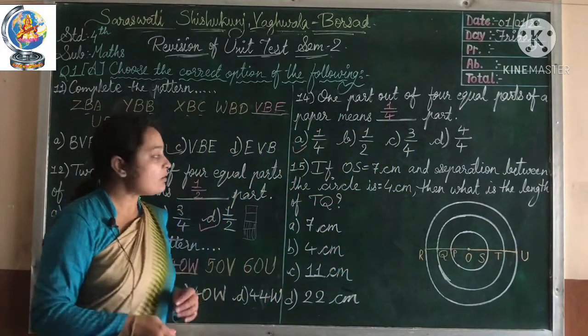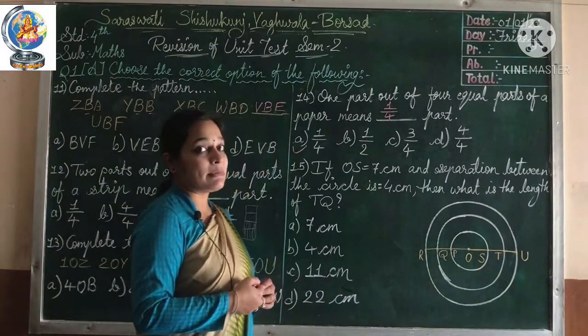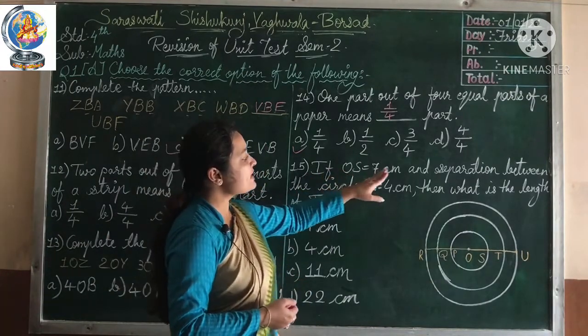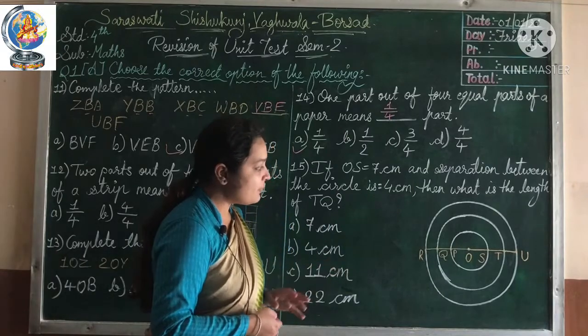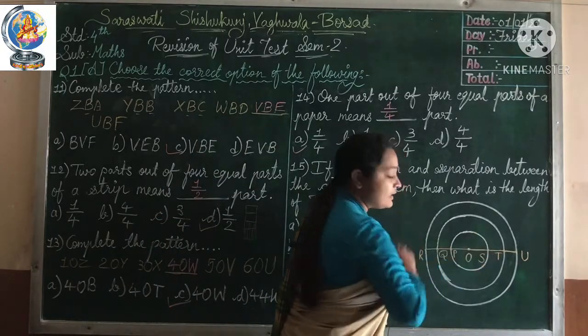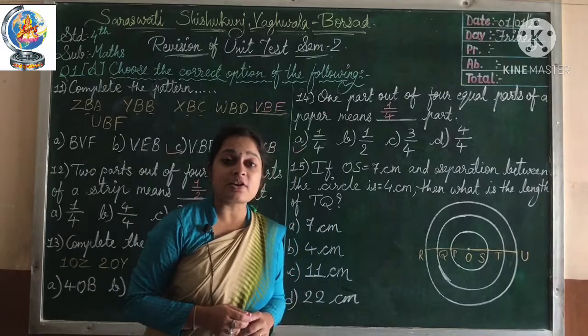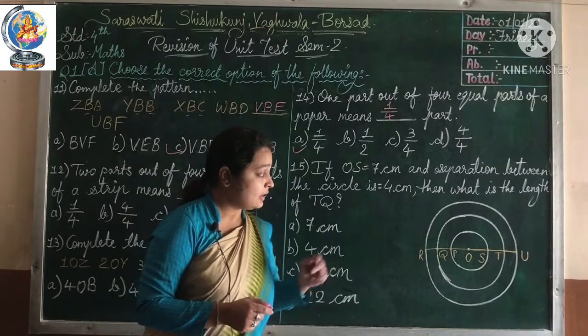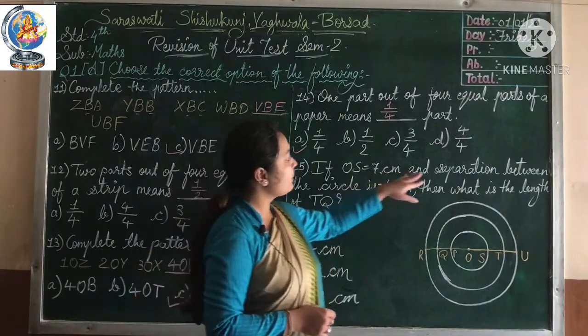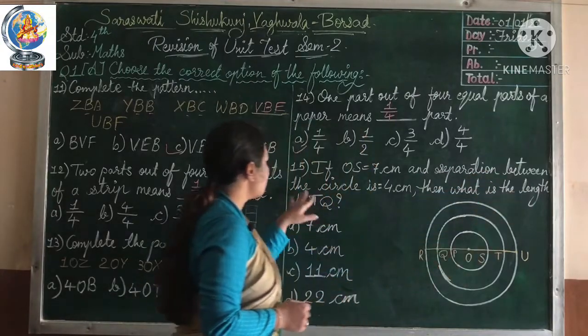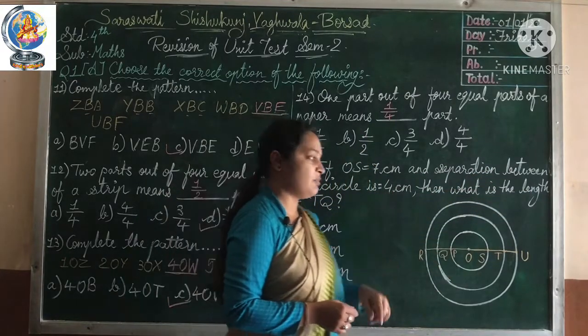Okay? Now let's see the 15th MCQ. If OS is equal to 7 cm. If you see here in this diagram, the distance OS, the radius, is 7 cm. And the separation between the circles is 4 cm.